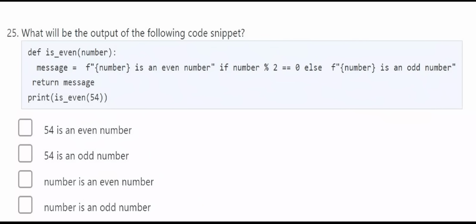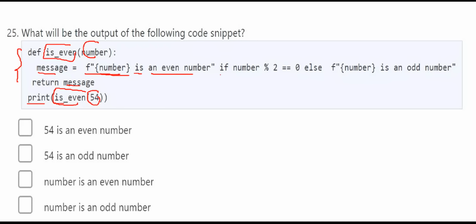Here, what is the output of the following code? So this is a user defined function. Now you are returning message. Print is_even. is_even is a user defined function. What are you passing? 54. Now message is equal to, here you have used an f-string. Message is equal to f"{number} is an even number".